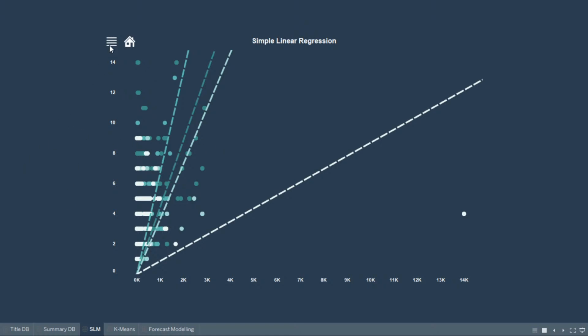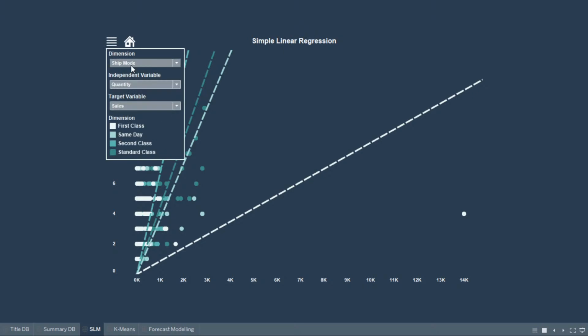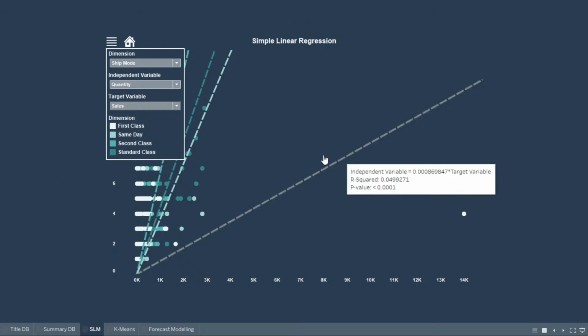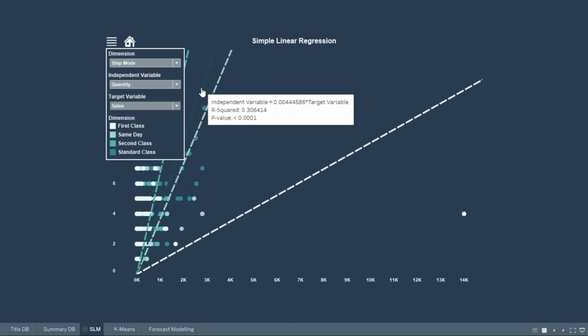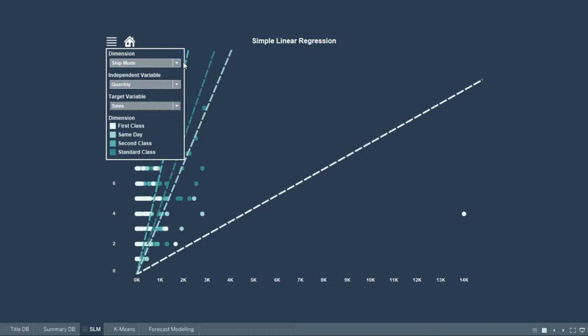And if I wanted to add more layers to this, I can see what is the dimension in which the linear regression is built, what is the independent and target variable. You can change the independent and target variable based on your requirement, and you can see what is the dimension. White is first class, a little lighter shade is same day, and this one is second class, and this one is standard class.